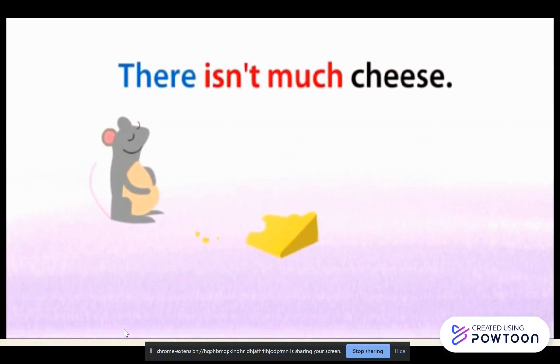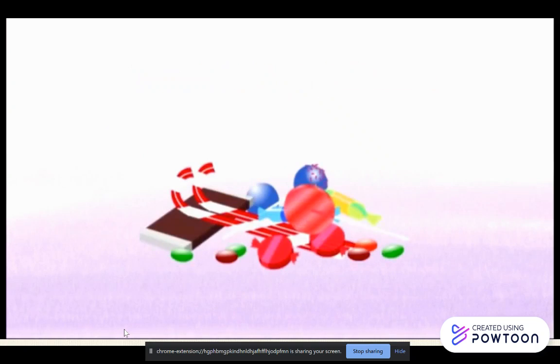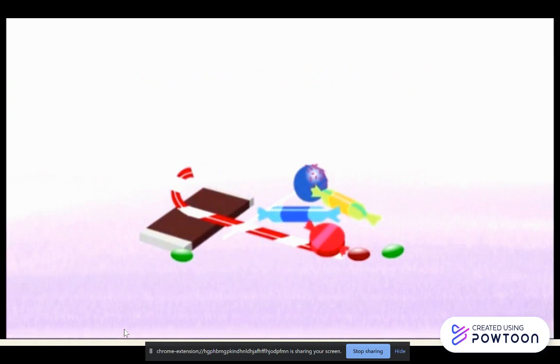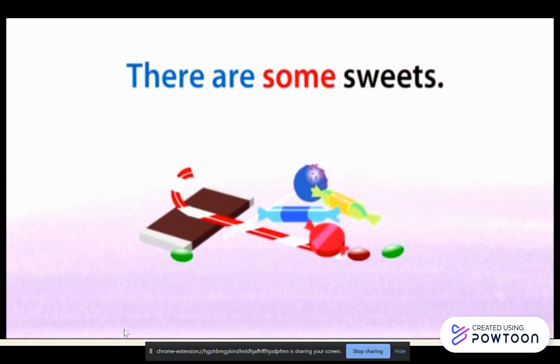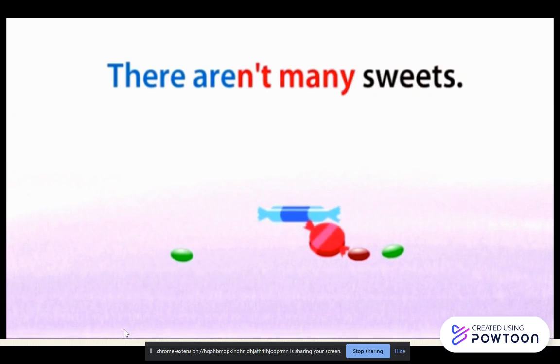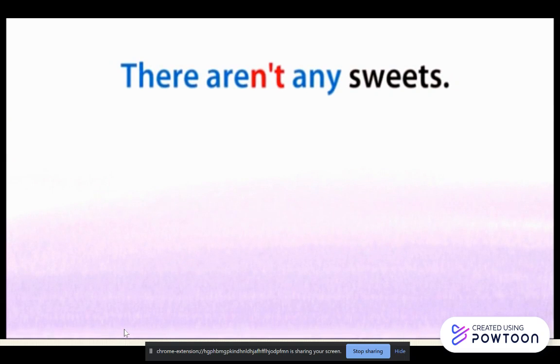There isn't much cheese. There isn't any cheese. There are a lot of sweets. There are some sweets. There aren't many sweets. There aren't any sweets.